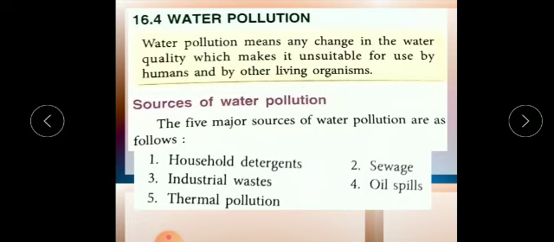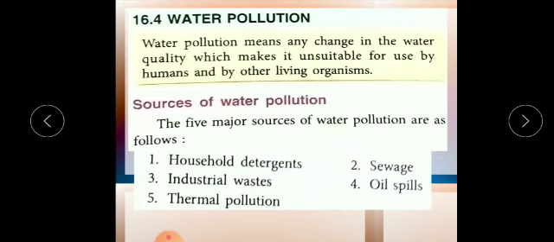It can be human excreta, it can be paper, cloth, soap, detergent, etc. If we dump all this waste near the water bodies, then it will contaminate the water. Now industrial waste. The third source is industrial waste. What are these industries doing for their manufacturing? All these chemical effluents or chemical water, they are just dumping or discharging directly into the rivers. So it releases a lot of toxic waste.